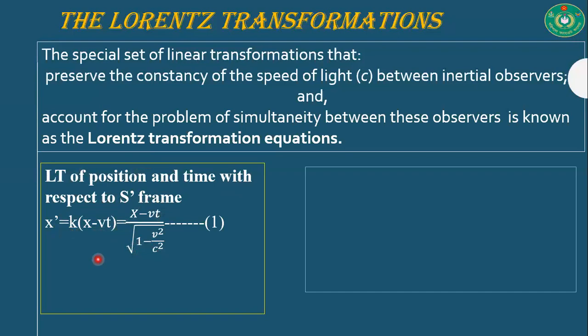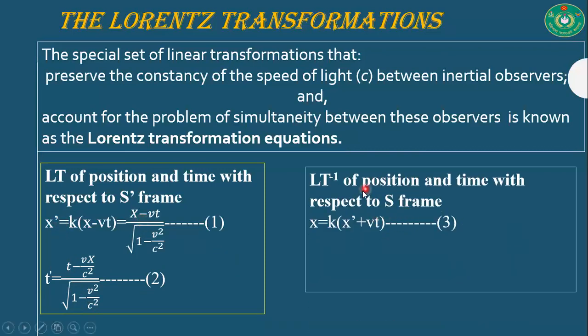According to the Galilean transformation, x prime is equal to x minus vt, but here it is multiplied by an extra term, that is k, and the value of k is 1 upon root over 1 minus v square by c square. Here t prime is equal to (t minus vx by c square) over root over 1 minus v square by c square, and it is obtained from the calculation of x prime.